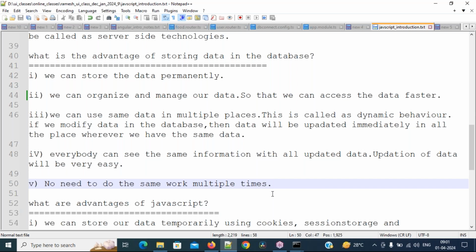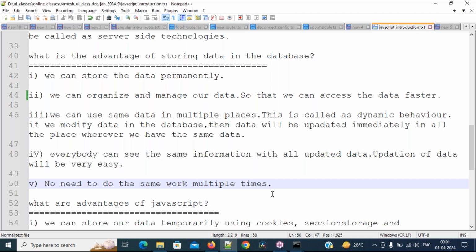Rather than that, what are Amazon, Flipkart, Myntra, and every web application developer doing? Whenever the user registers, immediately they store the data in their database. What is the advantage? They don't ask you to register a second time. So this is the advantage of storing our data in the database. Clear or not? Respond, everybody.